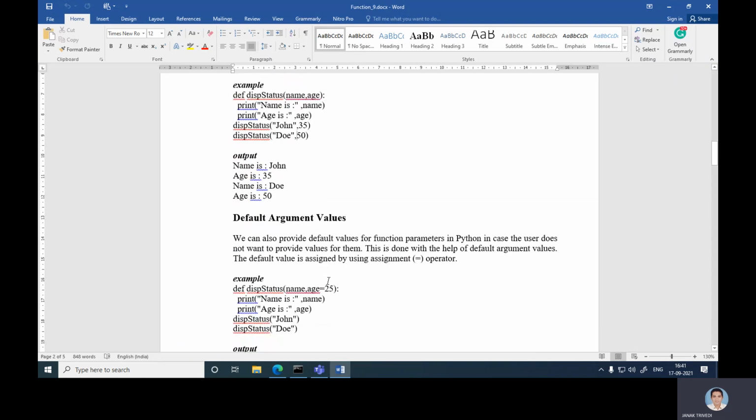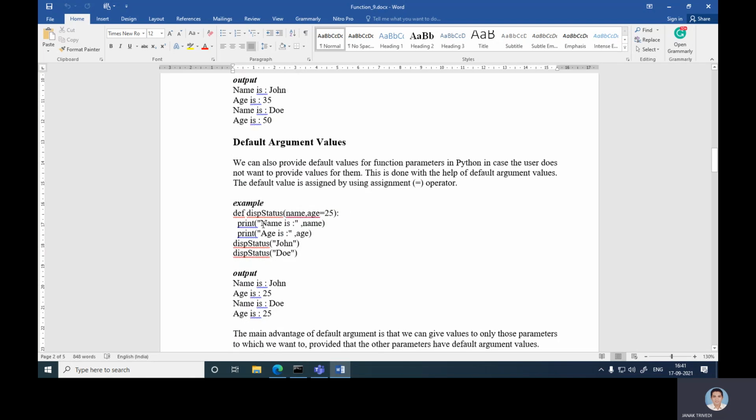Now default argument value. We can also provide a default value for function parameters in Python in case the user does not want to provide values for them. This is done with the help of default argument values. The default value is assigned by using the assignment operator. Example: define display status name comma age is equal to 25, print name is name.